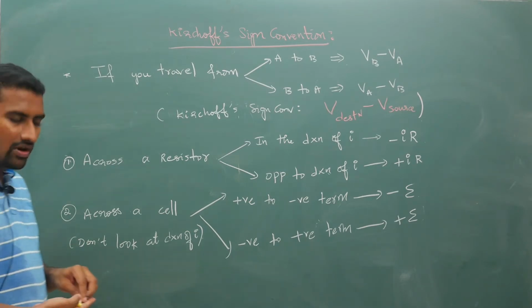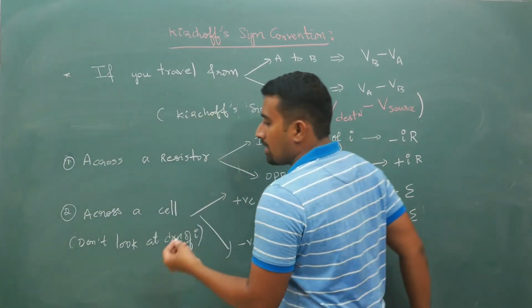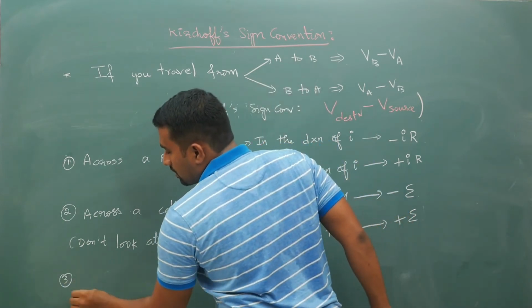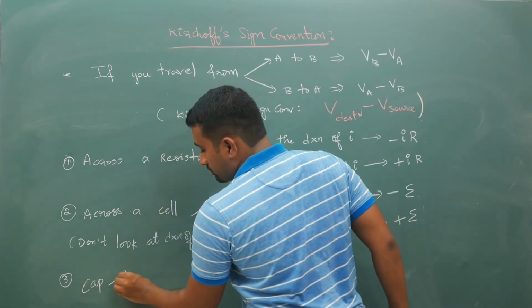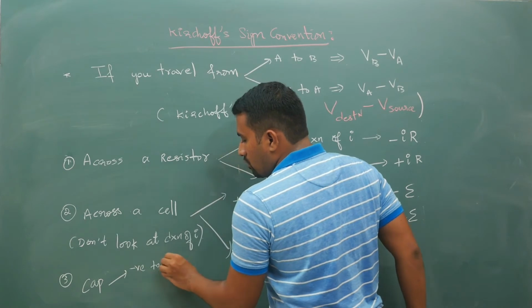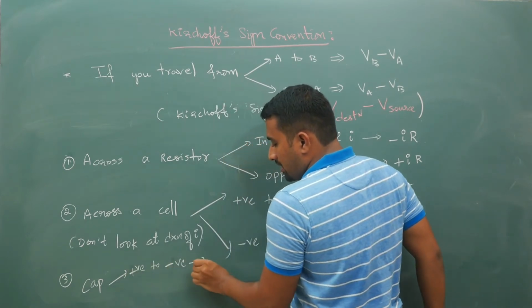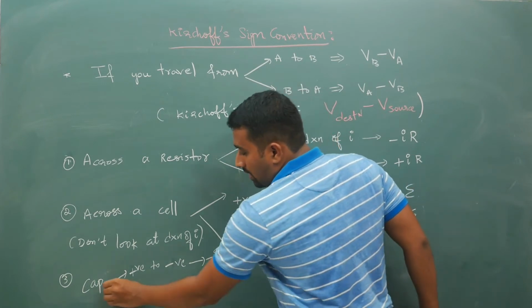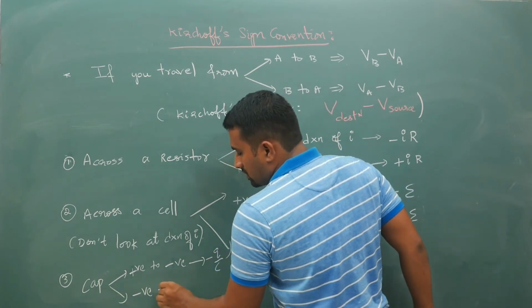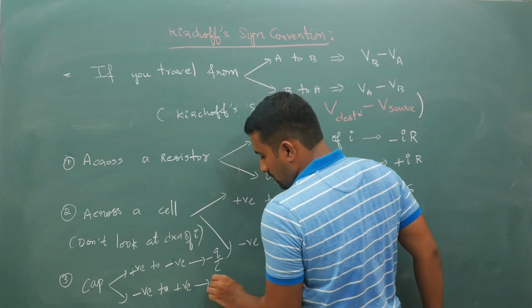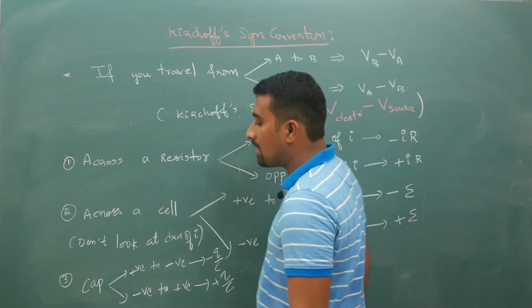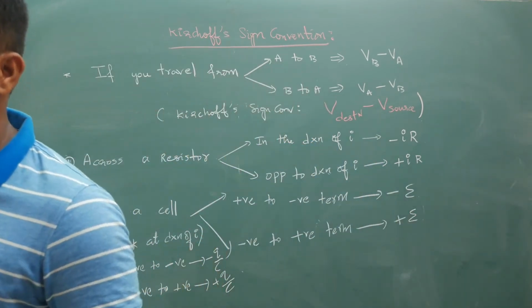And for capacitors, later we will see capacitors, but for a capacitor, from positive to negative plate it is minus Q by C, and from negative to positive plate, it is plus Q by C. This anyhow we are going to see in detail in the capacitors chapter.